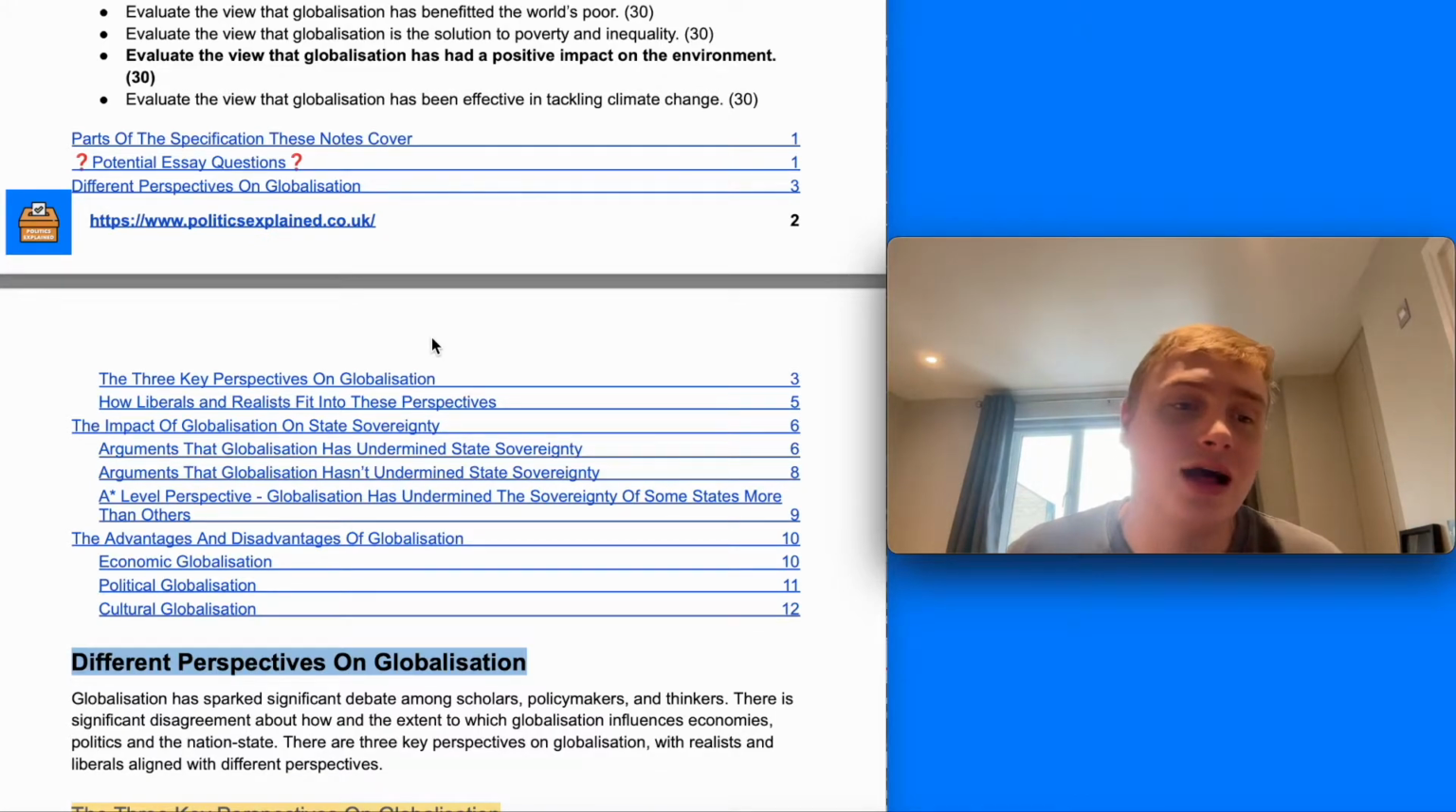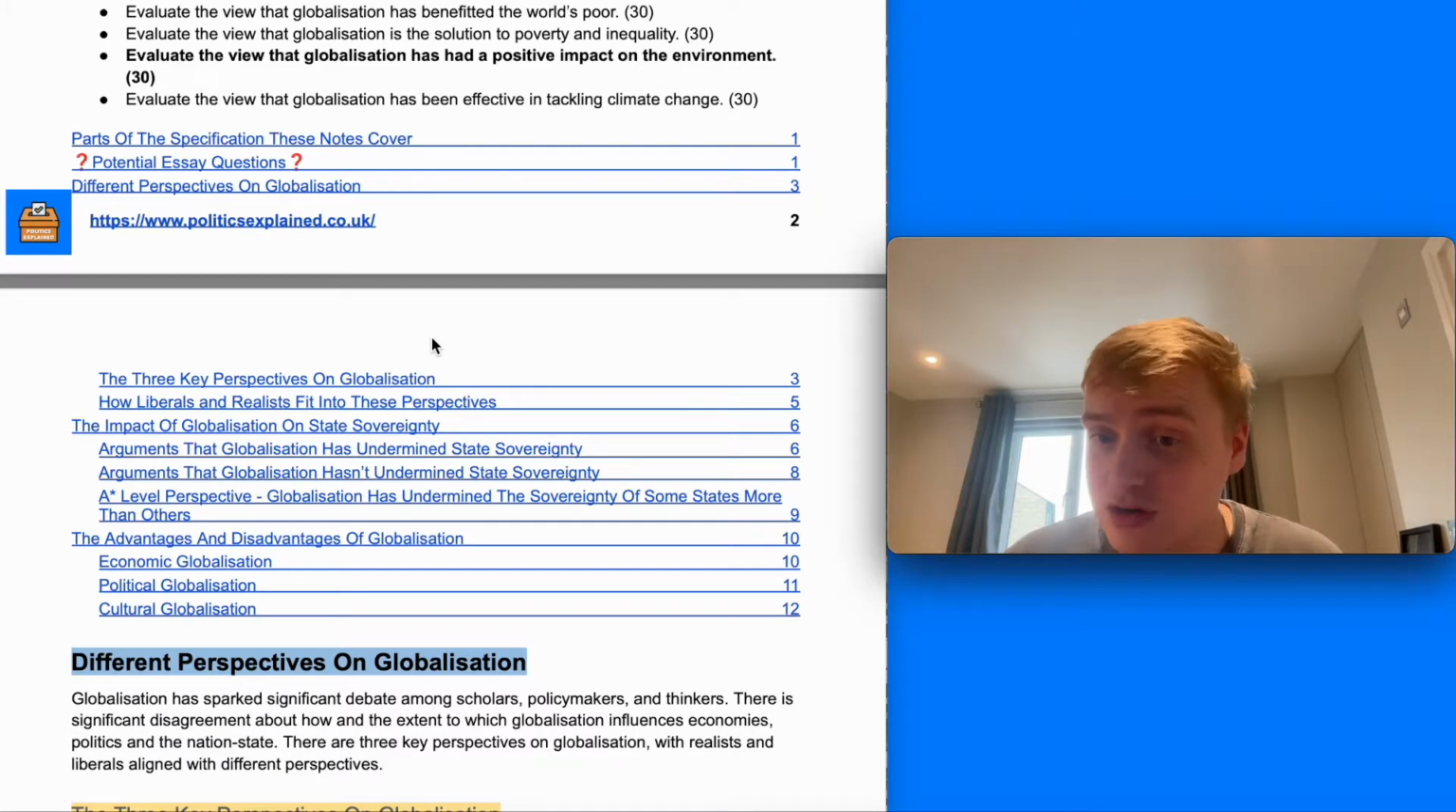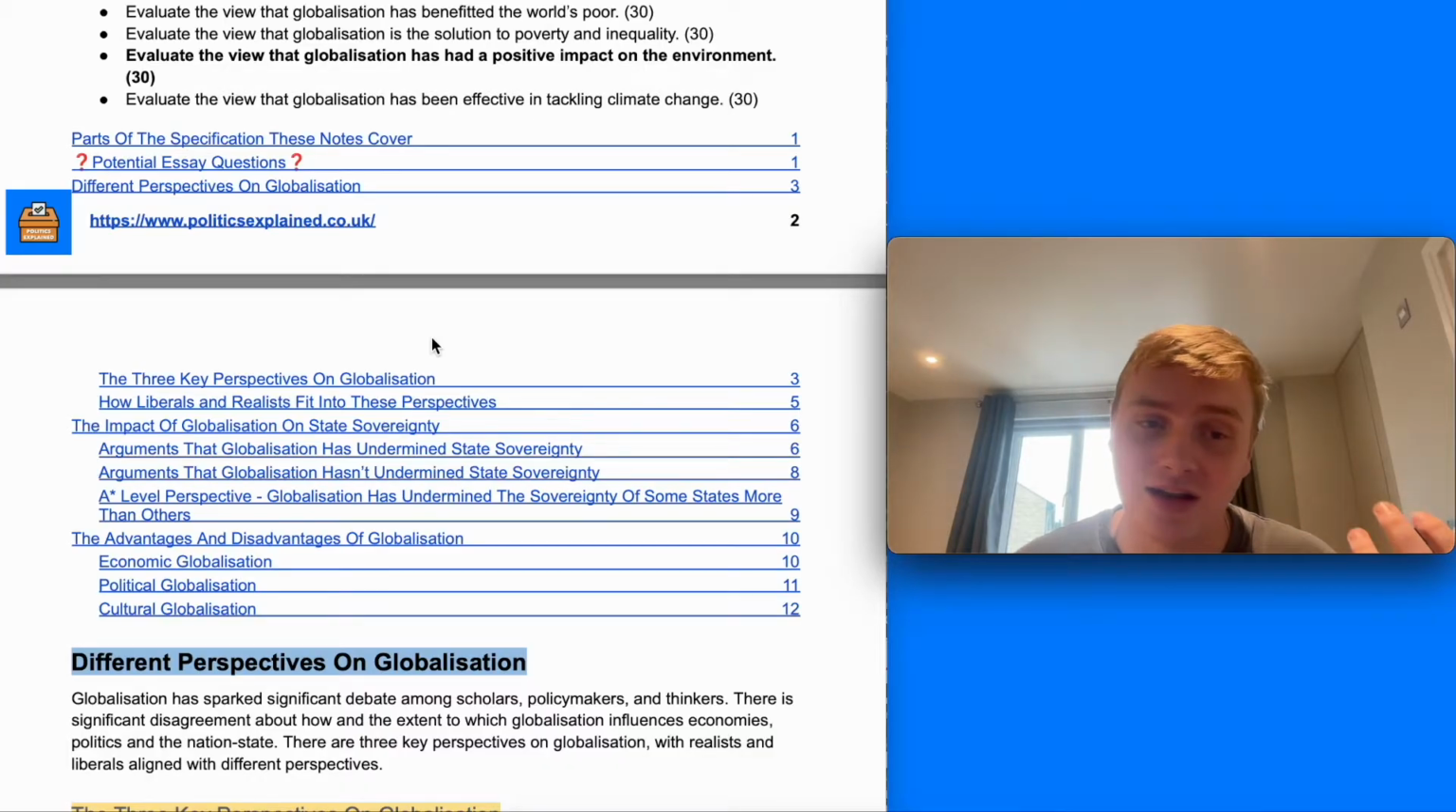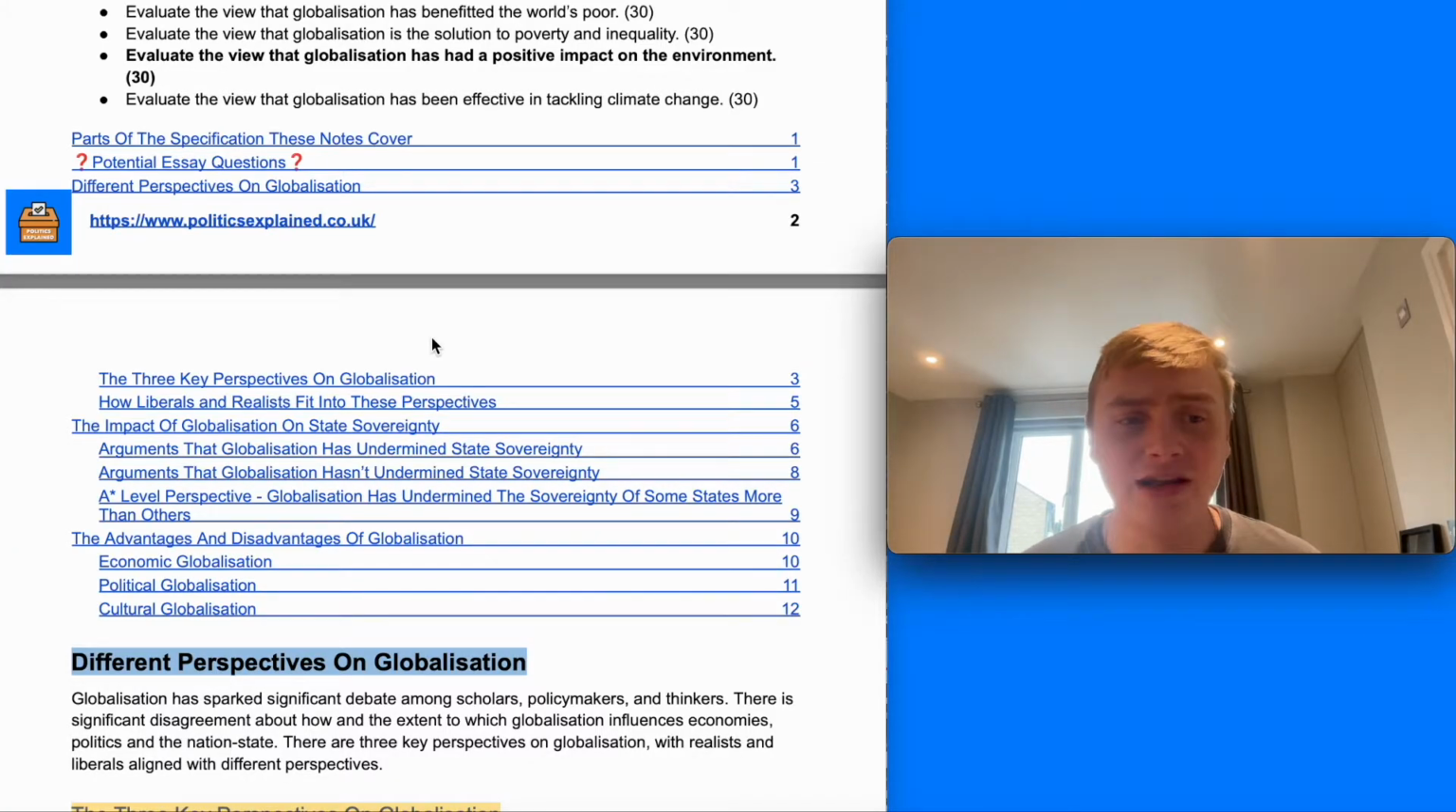We're then going to have a look at the impact of globalisation on state sovereignty, which is one of the key debates about globalisation in this part of the specification, looking at arguments that globalisation has undermined state sovereignty and arguments that it hasn't, as well as a really important A-star level perspective you could think about bringing to the evaluation in your essays. And then finally, we're going to have a look at the advantages and disadvantages of globalisation, breaking it down into economic globalisation, political globalisation, and cultural globalisation.